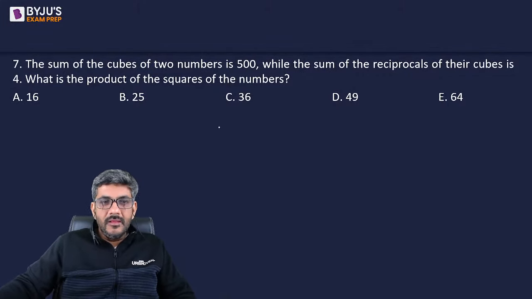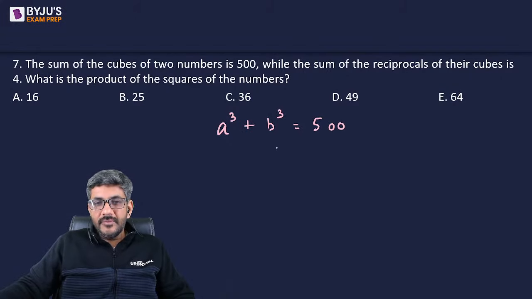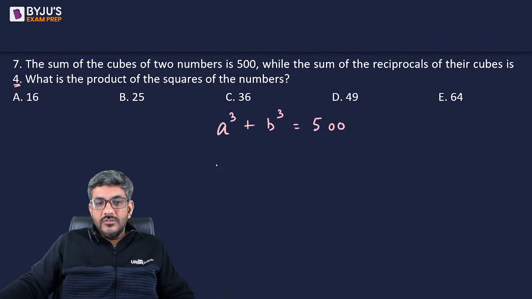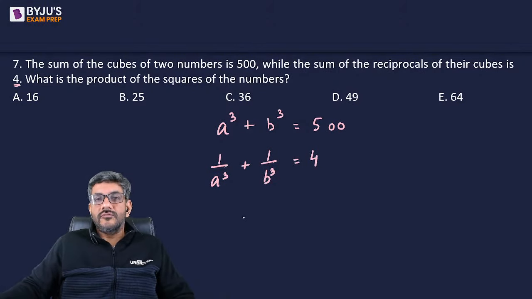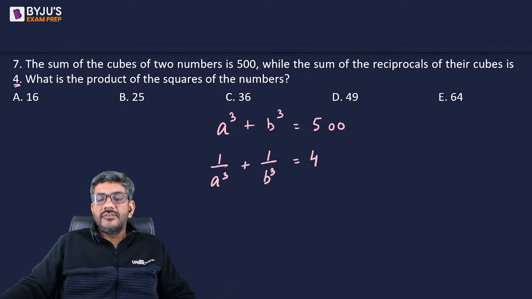Chaliye, let's do this. Sum of the cubes of two numbers is 500. Let us say the numbers are A and B. So sum of their cubes is equal to 500, while the sum of the reciprocals of their cubes is 4. So reciprocal of the cube of A is 1 by A cube, reciprocal of the cube of B is 1 by B cube, and that is equal to 4. 1 by A cube plus 1 by B cube is equal to 4. Find the product of the squares of the numbers.